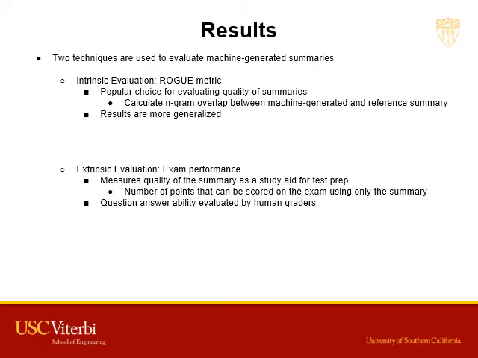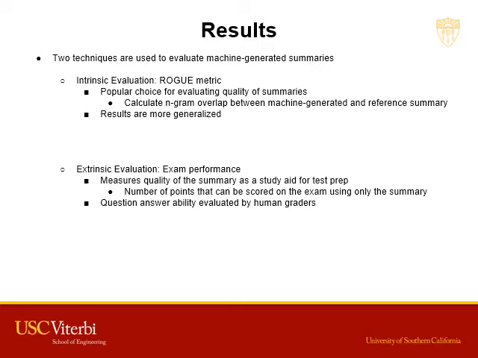The machine-generated summaries are evaluated using two techniques, intrinsic and extrinsic measures. Intrinsic evaluation uses ROUGE score, which is a recall-based metric that compares similar n-grams in generated summaries against the handmade summaries. It is a popular measure used to evaluate the goodness of summaries. We use it based on the assertion that ROUGE-based evaluation correlates with the human-based evaluation in comparing machine-generated summaries with ideal summaries.